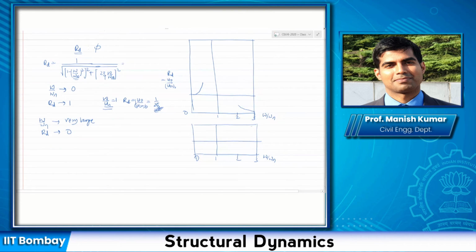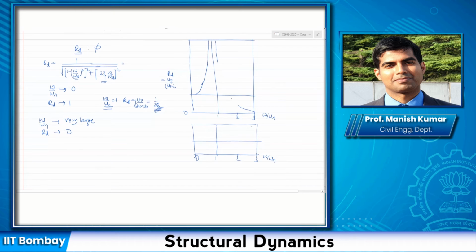So can I say that there won't be a single curve in this case? There would be multiple curves for RD, and they would depend on the value of zeta. For zeta equal to 0, this would be same as an undamped system, something like this.